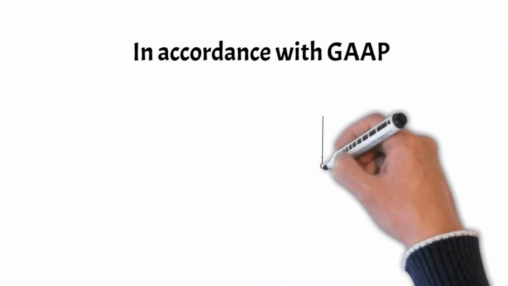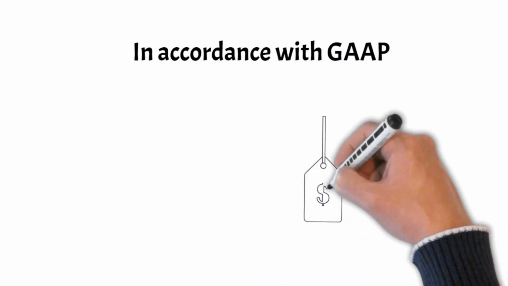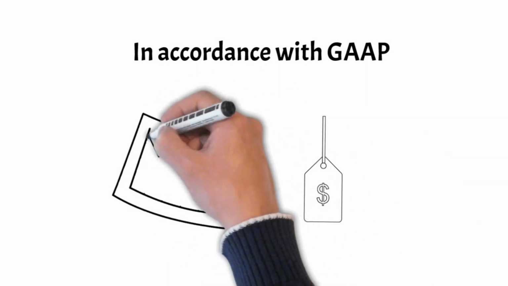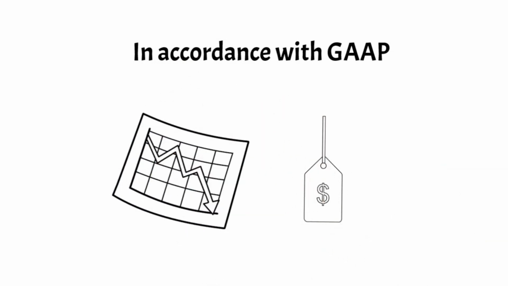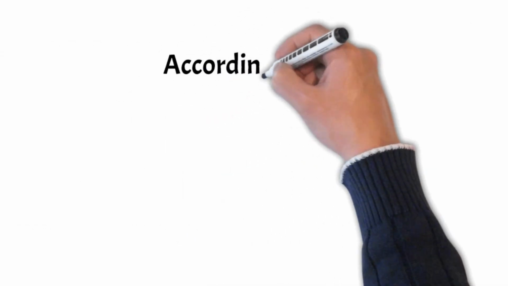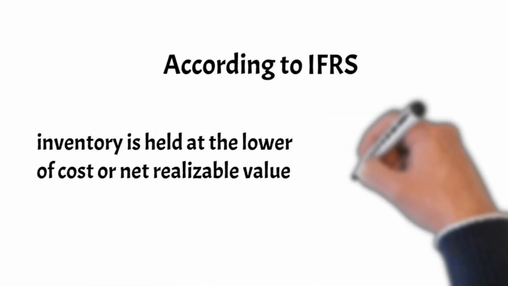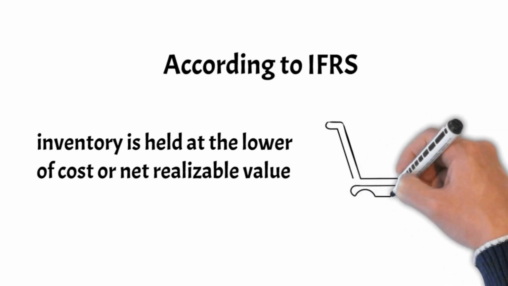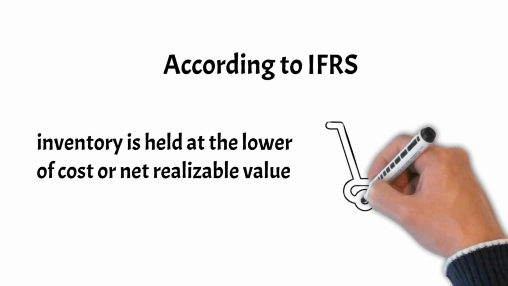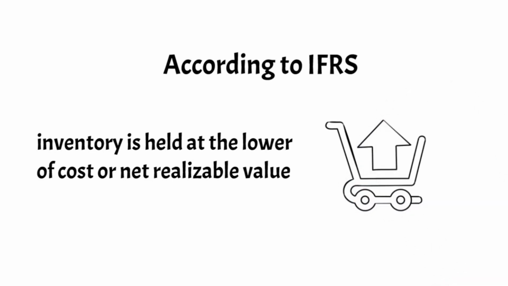In accordance with GAAP, inventory is held at the lower of cost or market, with the market generally being the current replacement cost. According to IFRS, inventory is held at the lower of cost or net realizable value, which is the estimated selling price less any completion costs and other costs involved in making a sale.